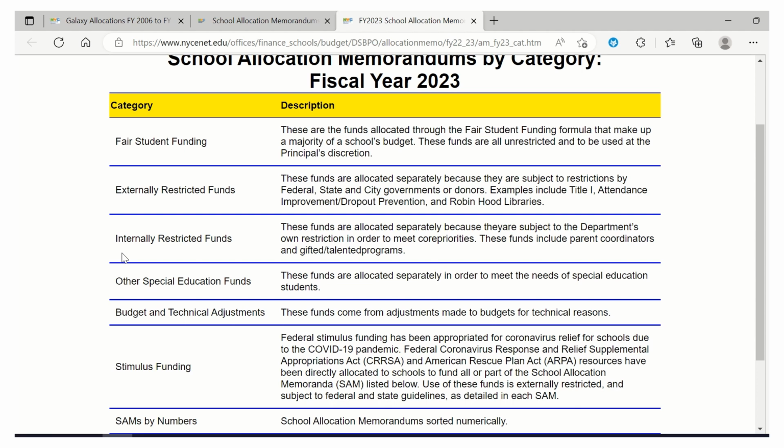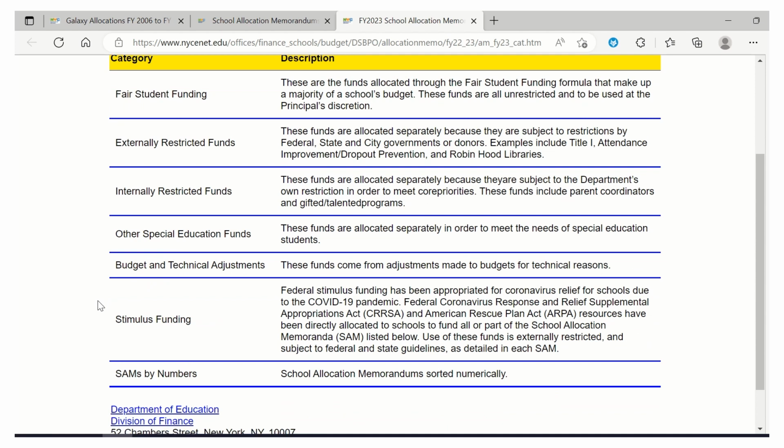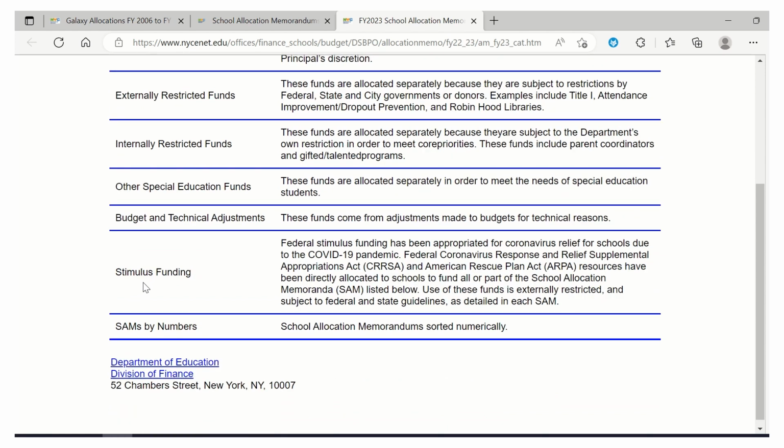Next are internally restricted funds, which DOE Central Administration deems are for particular programs or positions. There are a couple of other categories, including stimulus funding, so any funds that are funded by the ARPA or CRSA acts that were passed by the federal government.